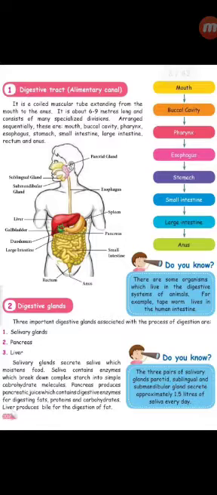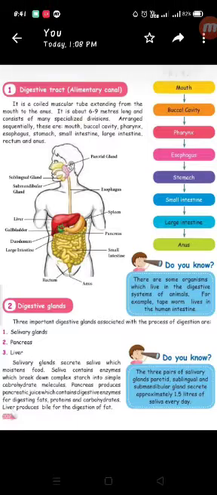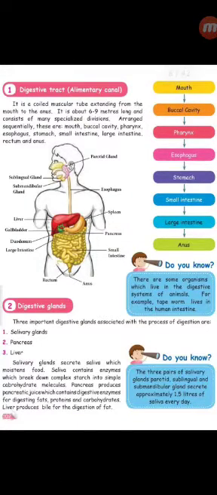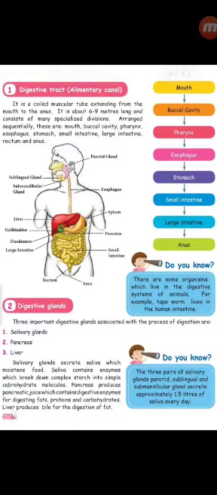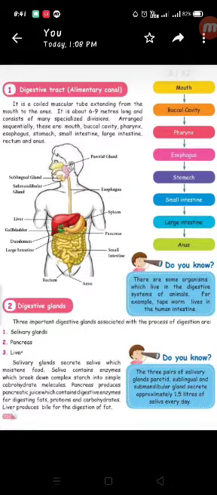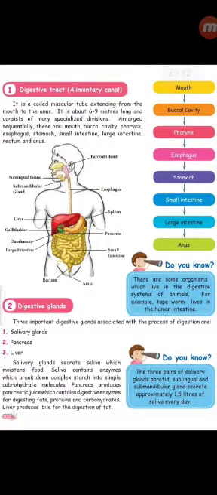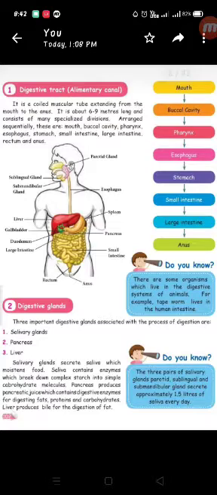And see here, this is the parotid gland and sublingual gland, submandibular gland, esophagus, spleen, pancreas, small intestine, rectum, anus, liver, gallbladder, duodenum, large intestine. Okay, these are the parts of the digestive system.